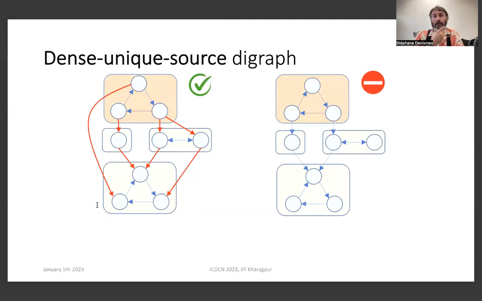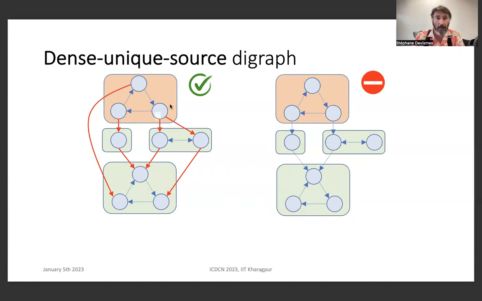What is a dense unique source digraph? It's a unique source digraph, so there is only one source component. And moreover, if we look at strongly connected components that are not source, for example, this one, every node in the component has at least one predecessor in a component that is upper in the quotient graph we defined previously.